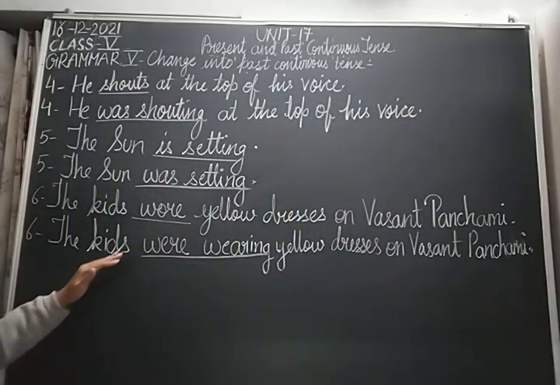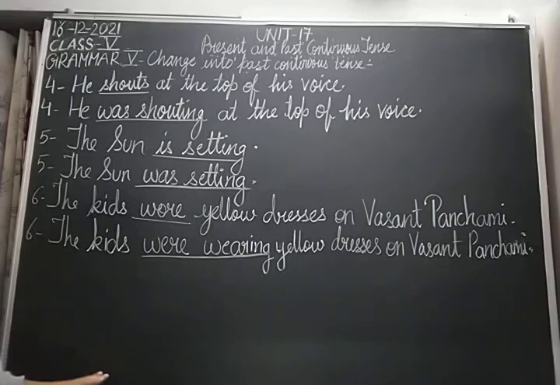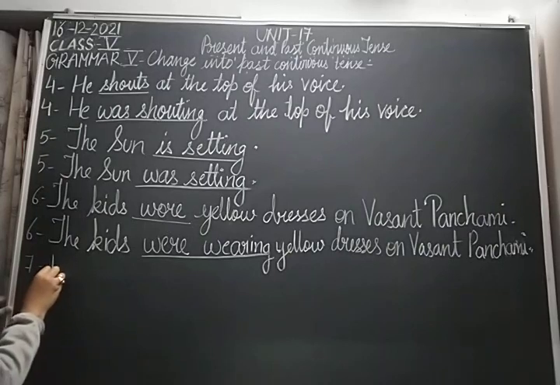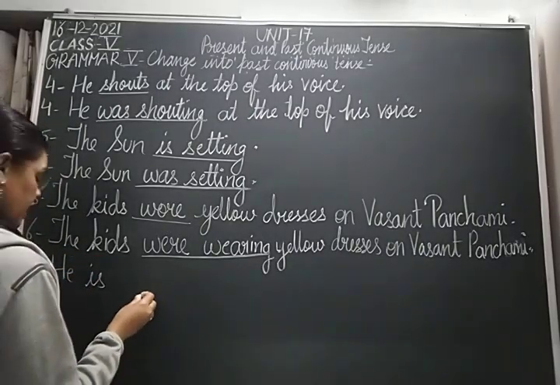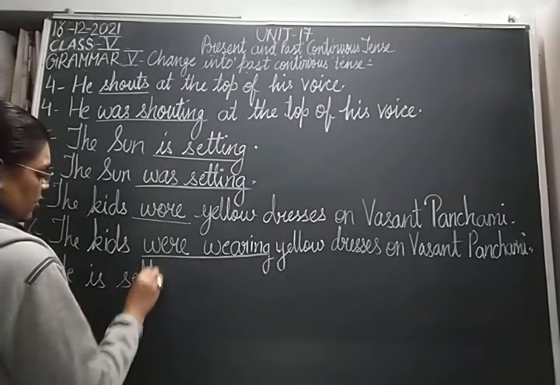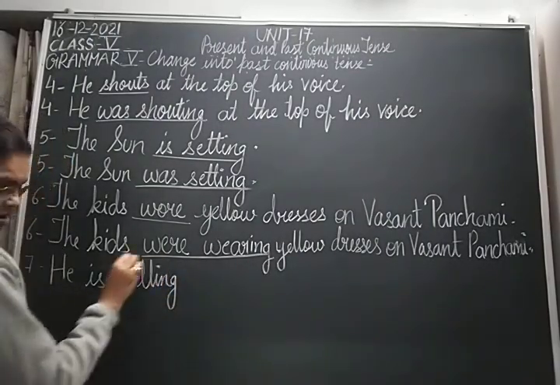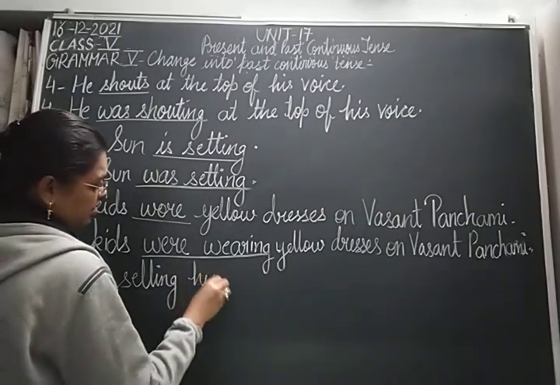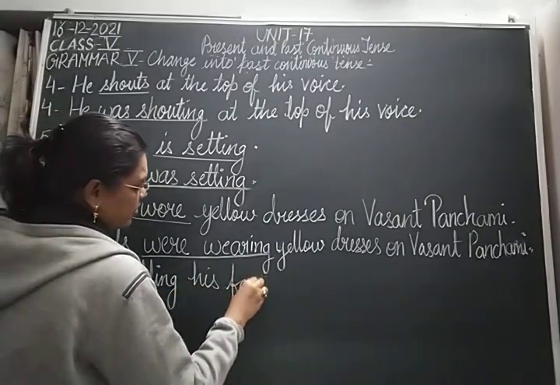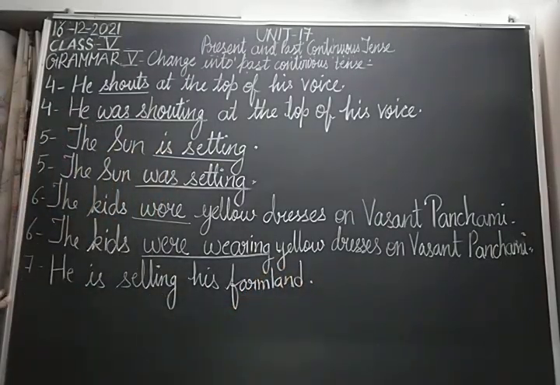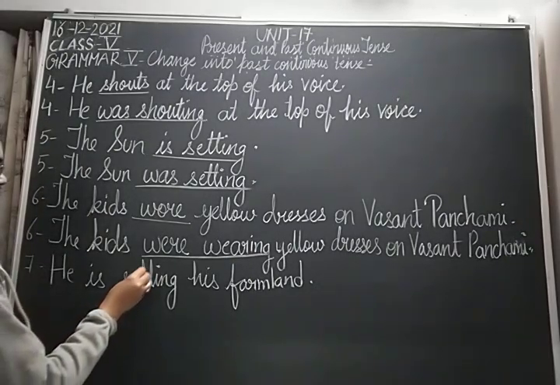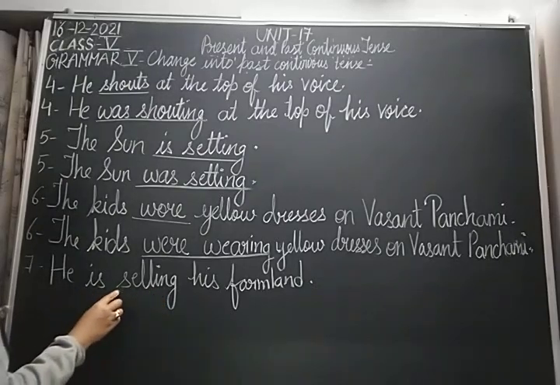So, the kids were wearing yellow dresses on Vasant Panchami. Now, the seventh one. He is selling his farm land. Now, the verb in this sentence is in the present continuous tense, is selling.